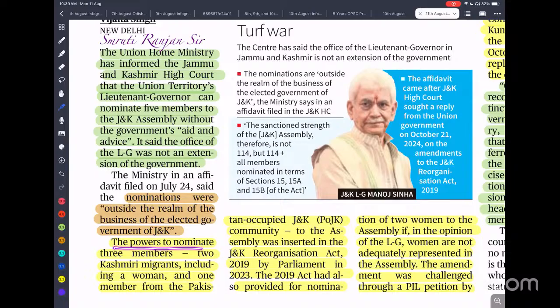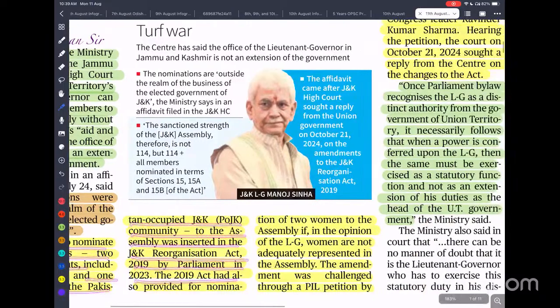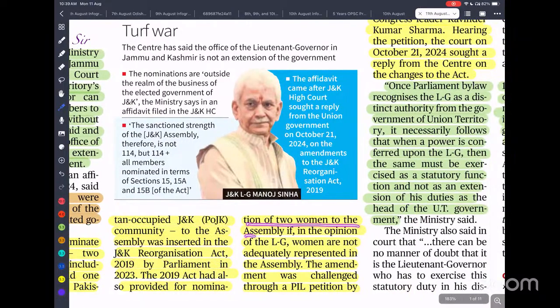The power to nominate three members, two Kashmiri migrants, including a woman, and one member from the Pakistan-occupied Kashmir community, to the Assembly was inserted in the J&K Act by Parliament in 2023. It also provides for nomination of two women to the Assembly if, in the opinion of the LG, women are not adequately represented. So whatever the nomination may be, it is to be decided by the Lieutenant Governor, not the elected government. That is what the news is.